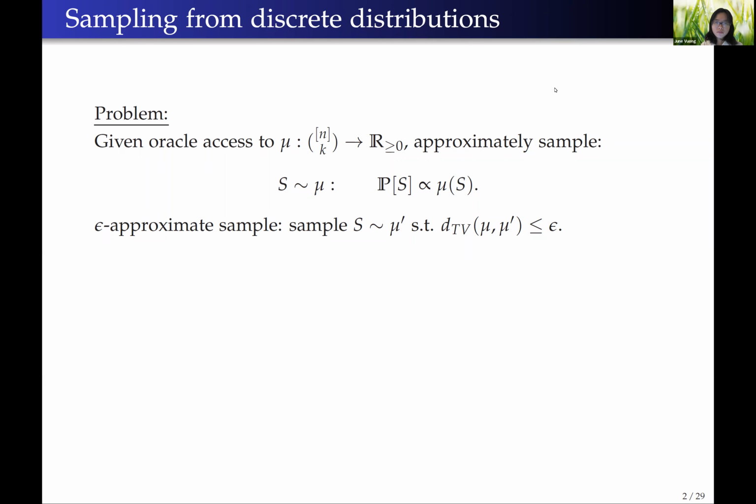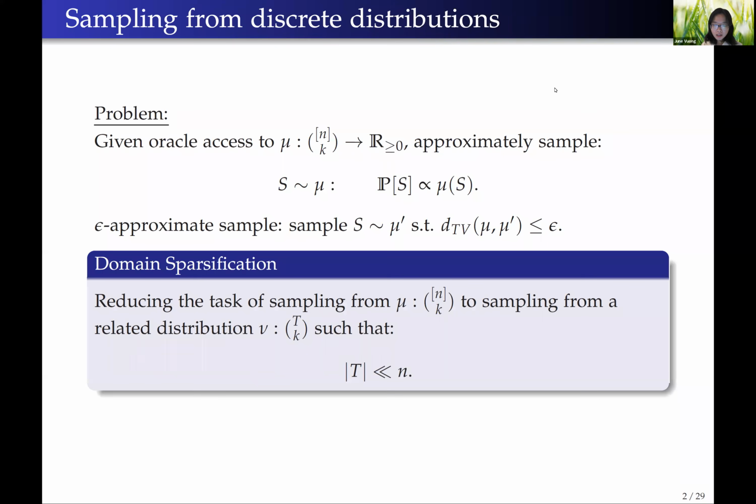So we hope that for certain families of mu, after some pre-processing, we can reduce the domain size, that is the size of the ground set, from n to some t much smaller than n, and consequently get improved runtime for the sampling task.